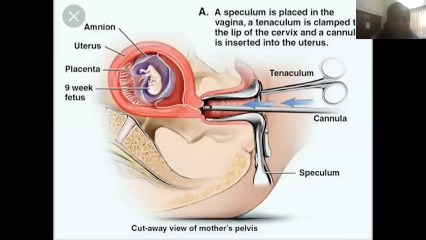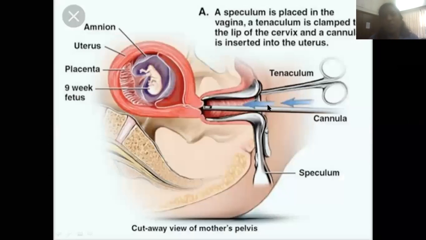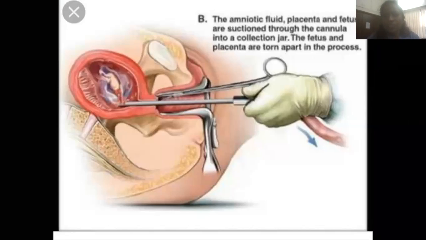This is seen in this diagram. This is the amnion, uterus, placenta at 9 weeks. This is the Cusco speculum. This is the cannula which is introduced inside. A speculum is placed in the vagina. A tenaculum is clamped to the lip of the cervix. See, this is the lip of the cervix, and a cannula is inserted through it into the uterus. The amniotic fluid, placenta and fetus are suctioned through the cannula into the collection jar. The fetus and placenta are torn apart in the process. So this is how the process is done.